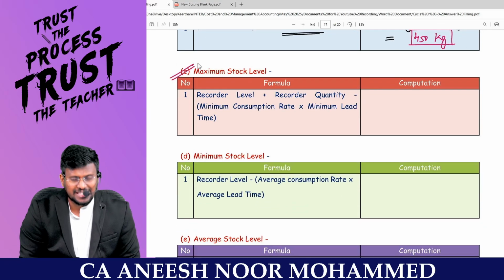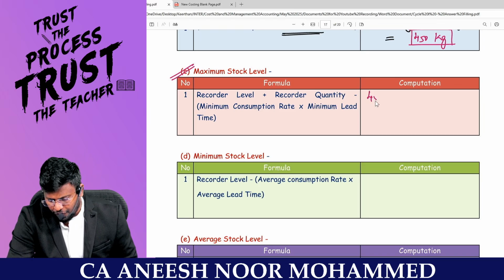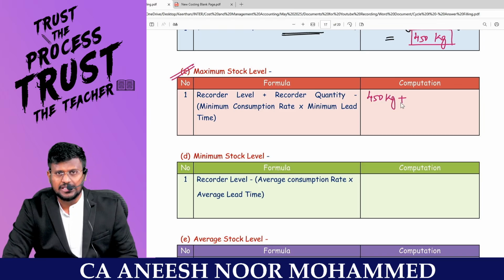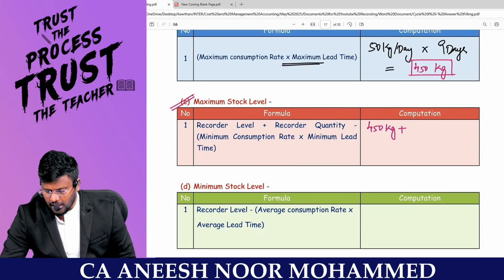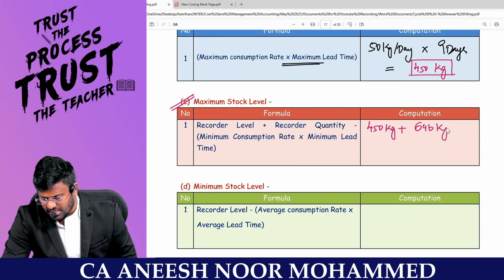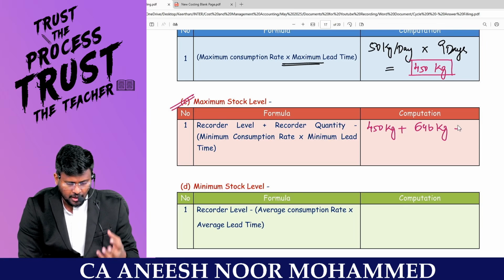So what is the maximum stock level? At my reorder level of 450 kg, I will place the order. How much will I order? The reorder quantity. What is my economic order quantity? 646 kg. By that time, when I get the order from the supplier, I will consume.